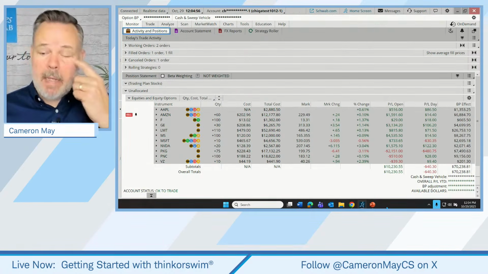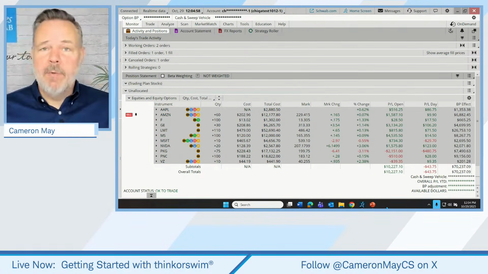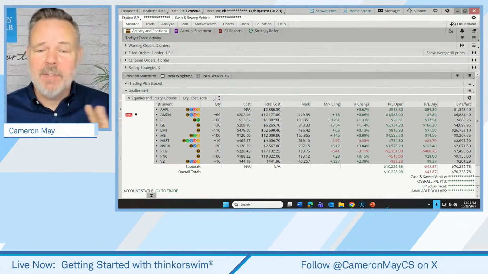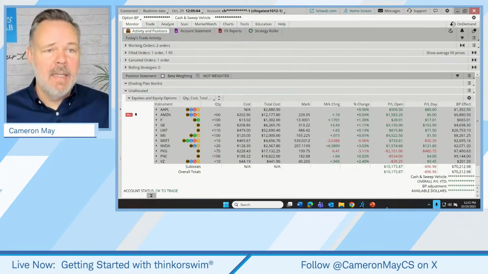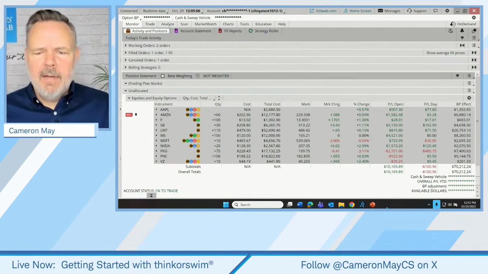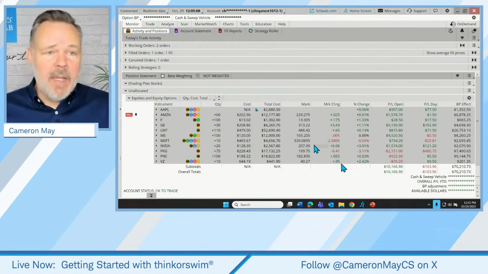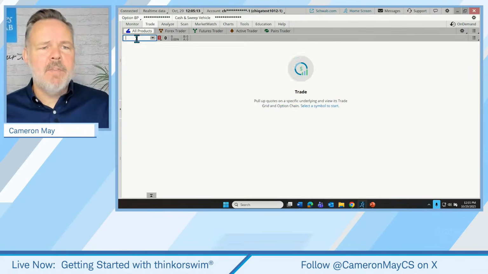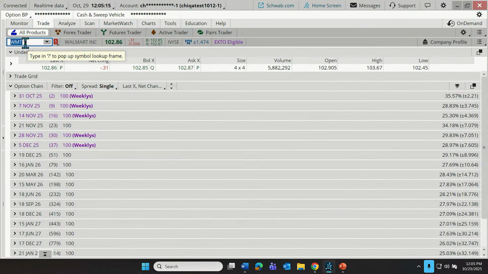But let's get right into trading options. Now, it's not a solicitation to trade options. It's just a demonstration of how it's done. So when we go to place a trade on Thinkorswim, kind of intuitively, we're going to go right up to the trade tab. And for today's demonstrations, I'm just going to be using Walmart.